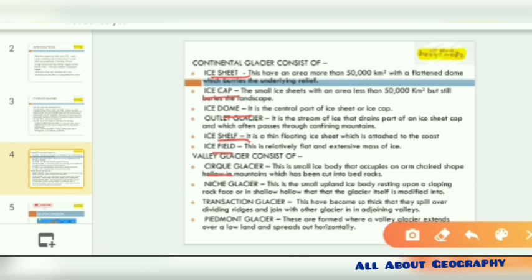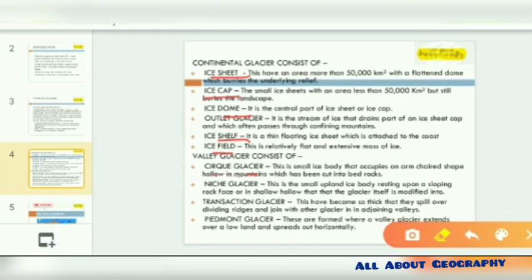Now first is the Cirque Glacier. It's a very small ice body that occupies the armchair-shaped hollows in the mountains which have been cut into the bedrock. Next is the niche glacier, which is the ice body resting upon a sloping rock face or in a hollow, a shallow one that the glacier itself has modified.